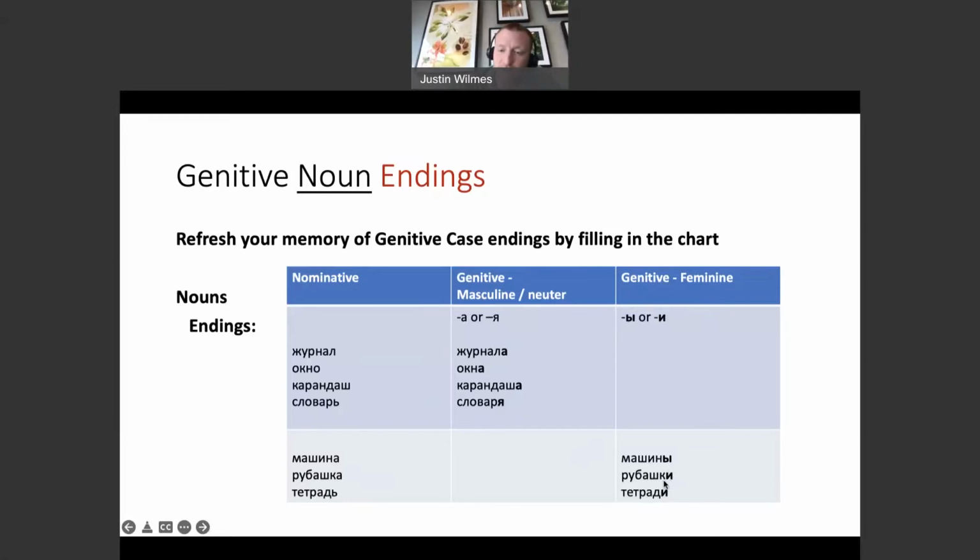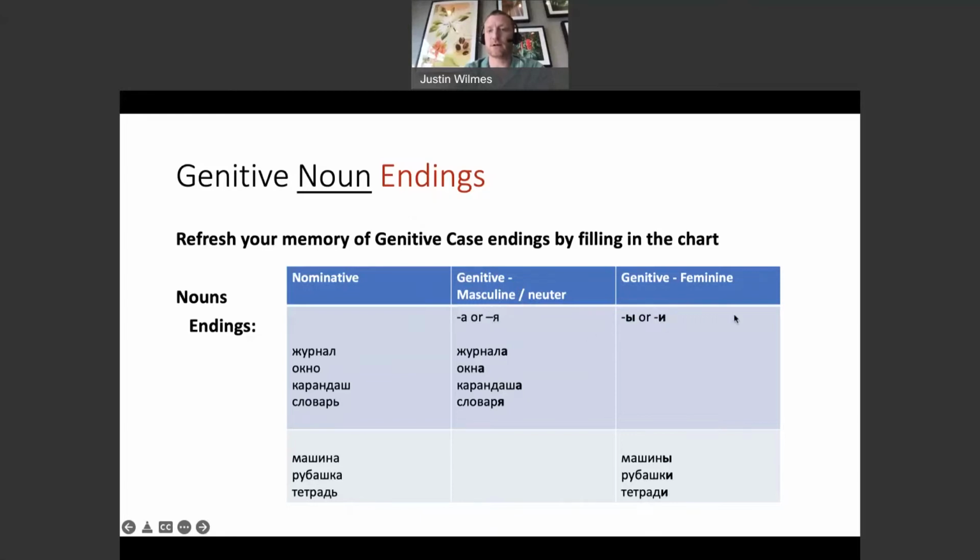So к is one of the 7 letters, so we can't write ы here, we have to write и. And тетрадь is a soft sign word, so anytime there's a soft sign at the end of the word, it needs to use the soft ending, or the alternative ending, so that's going to be и. So тетради.